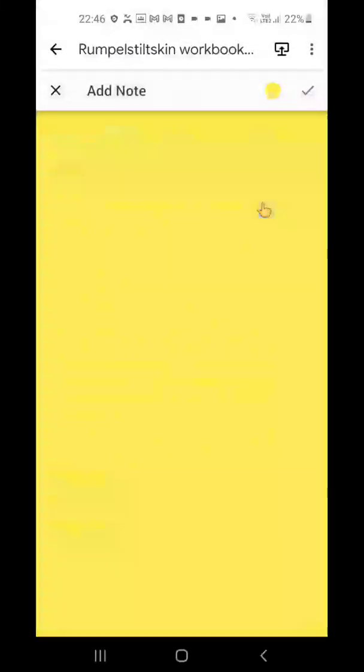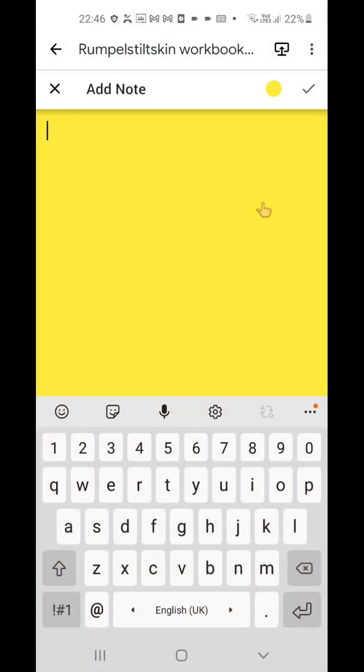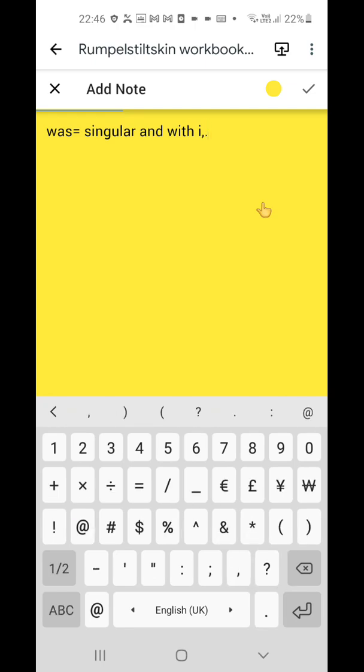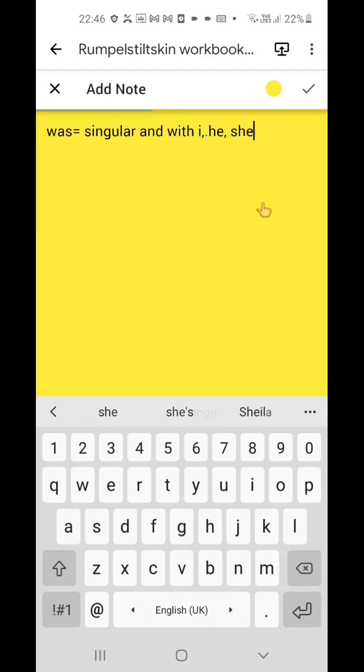Students, always remember that we will always use was with singular objects, for example, with I, he, she, or it.